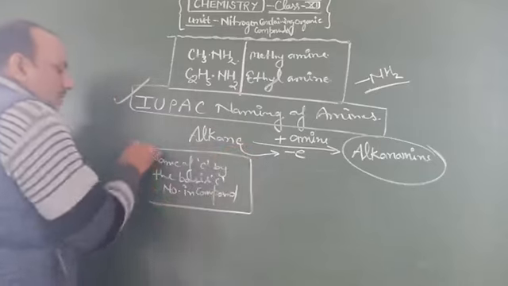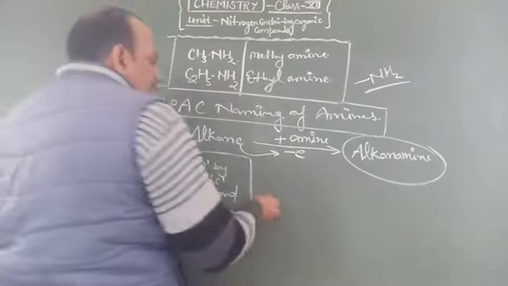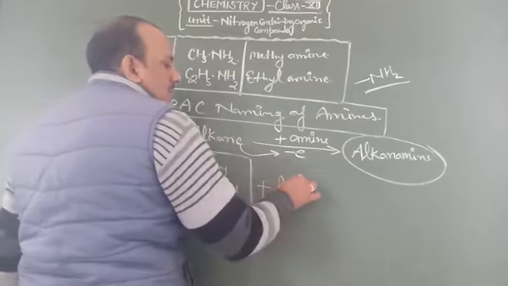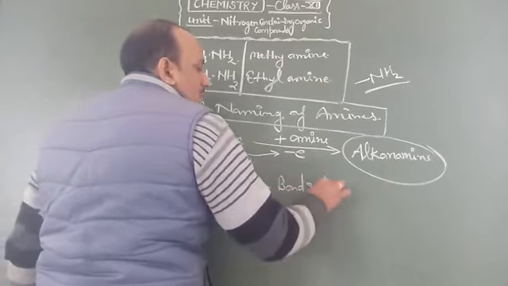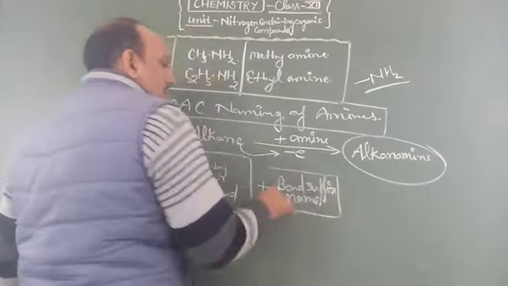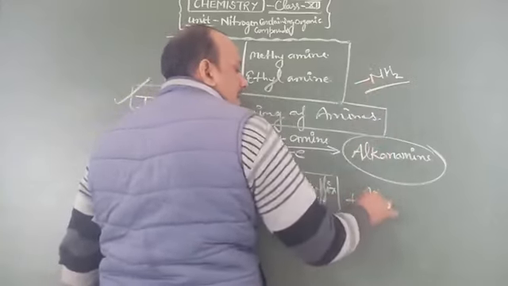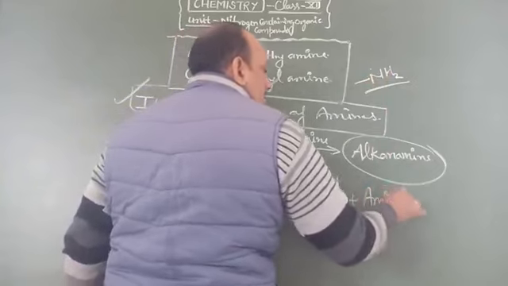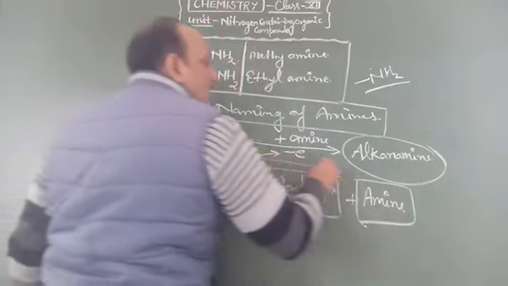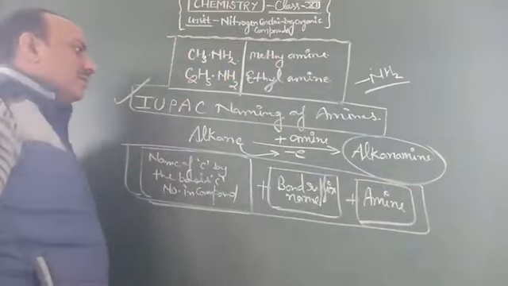Then after the carbon name we add the bond suffix. Then at last we add the functional group name, amine. Here are two ways for the IUPAC naming of amines.